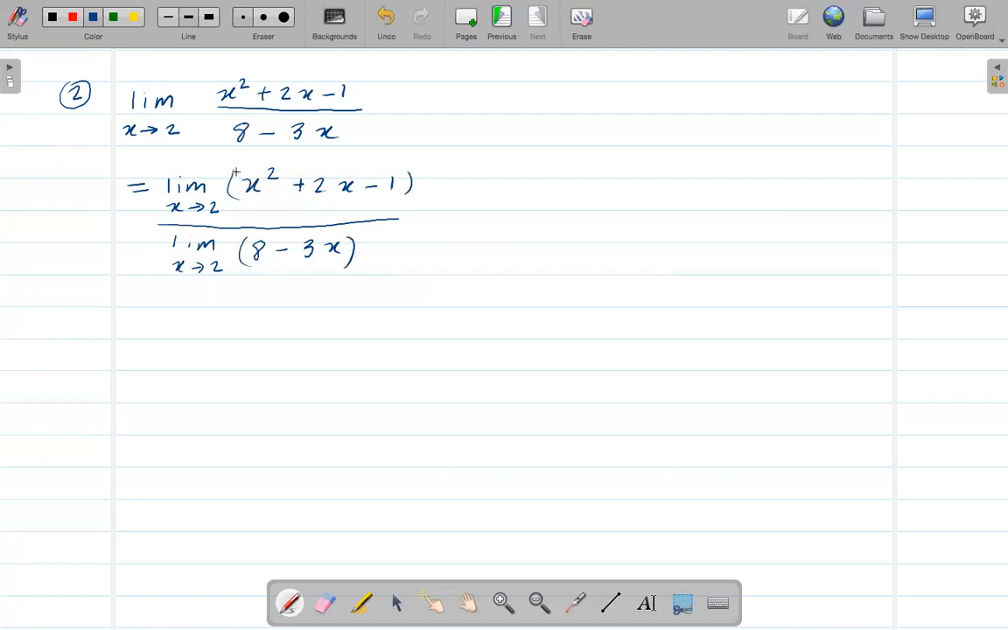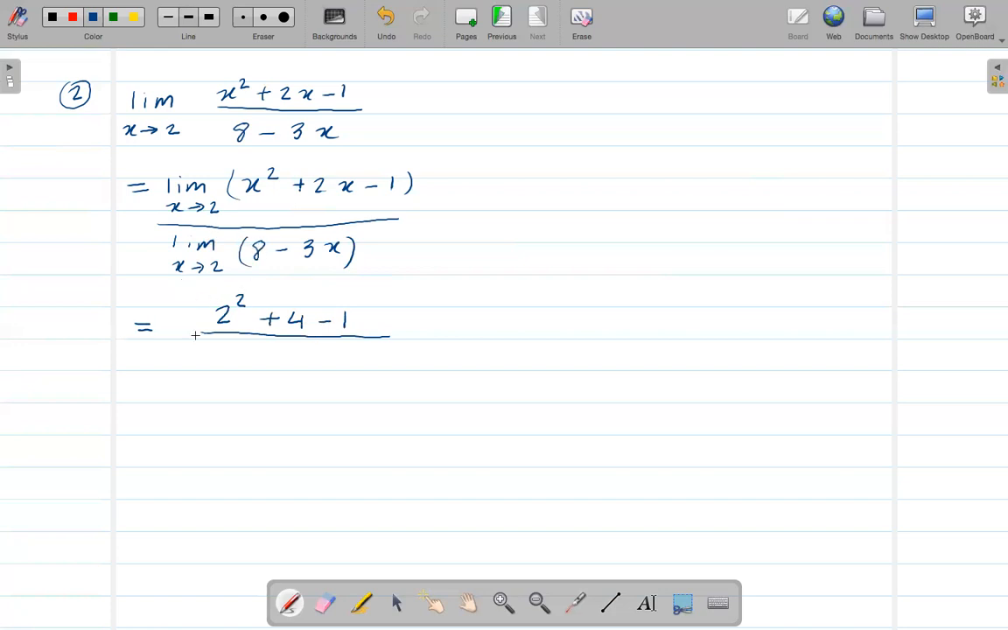Make sure you have this parenthesis so that you know that you're taking the limit of this whole thing. Okay, so now I can split this into, since I have a 3, you can do that, but I'm just going to skip that since I already did that. So limit of x goes to 2, so here it's going to be 2 squared plus 2 times 2, which is 4, minus 1.